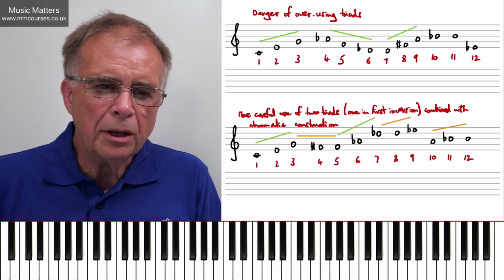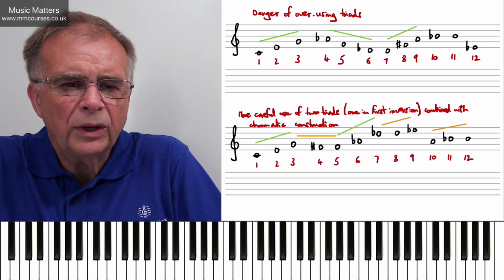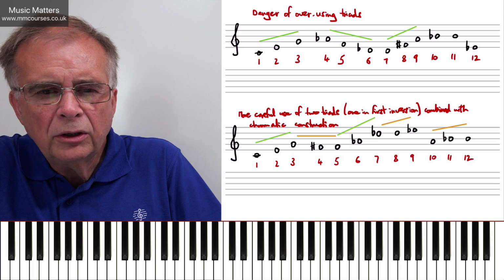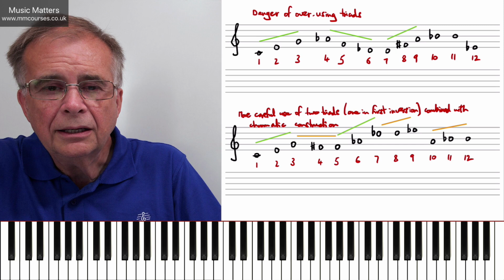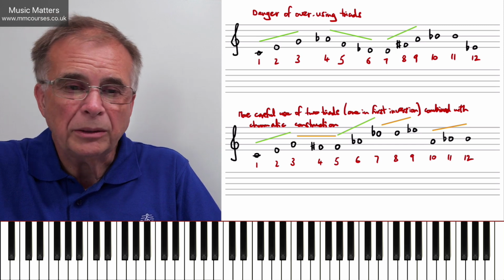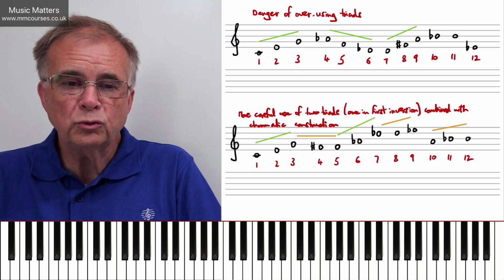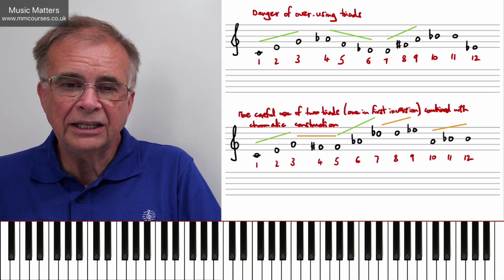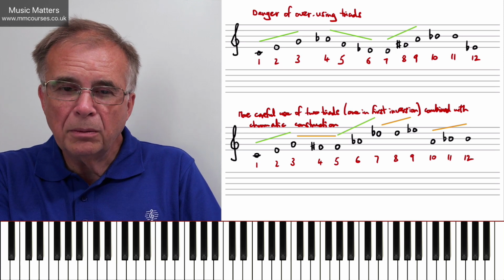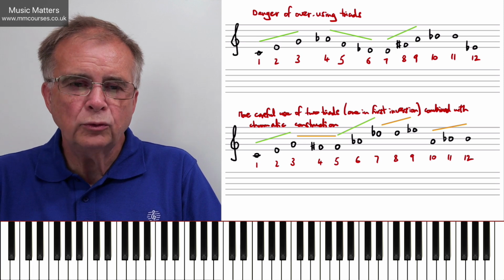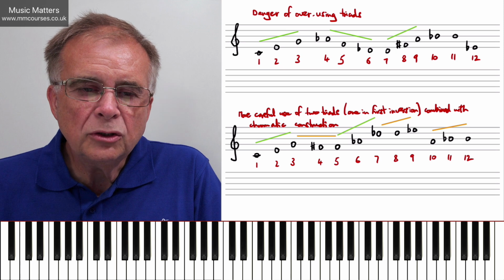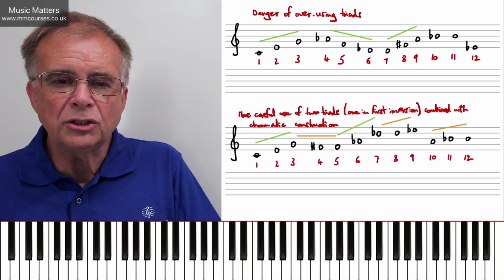Okay, let's have a look at my second example where I've tried to follow Cranach's advice. So I've used 2 triads here, and just to make it a little bit more varied, I've used one of those in root position and I've used the other one in first inversion. And I've combined this with a more chromatic construction around it. So you can see in green I've highlighted the 2 triads.